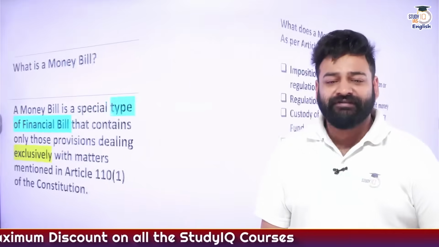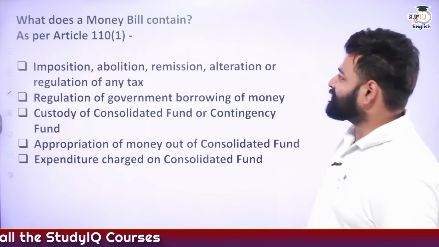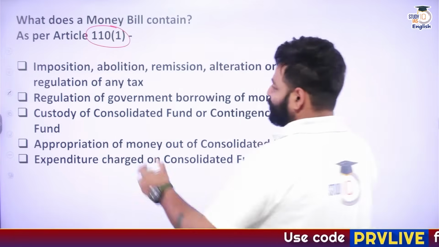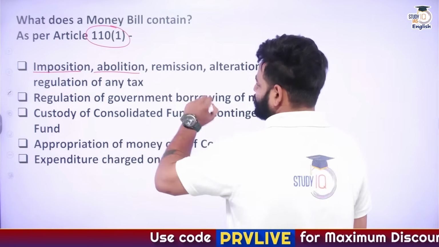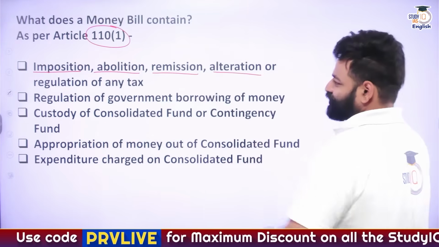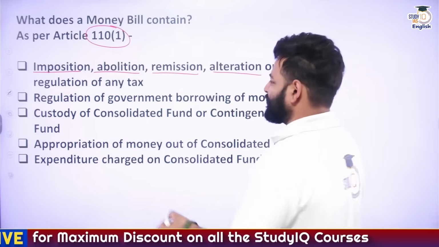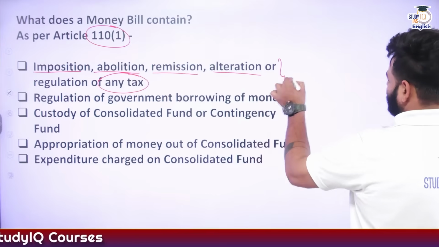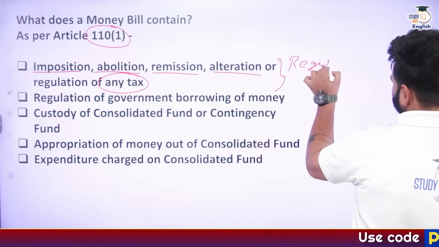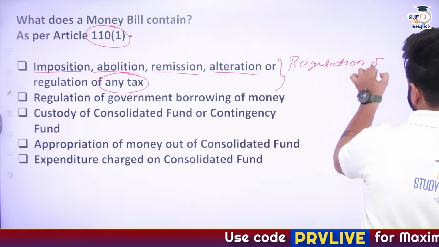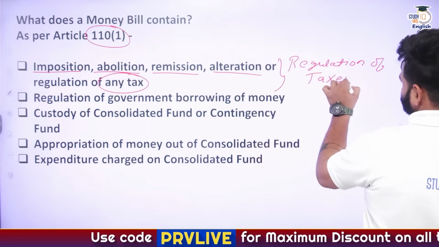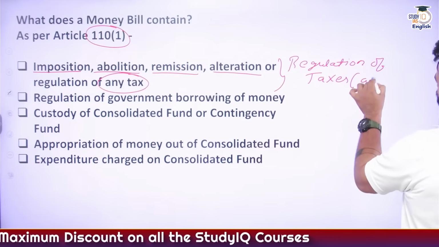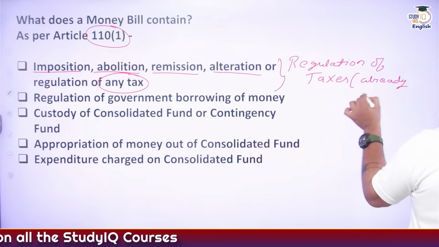Now, what are the features of a money bill? What does Article 110 Clause 1 contain? Imposition, abolition, remission, alteration, or regulation of any tax. Simply, in one line, I can mention: regulation of taxes, taxes which are already existing.